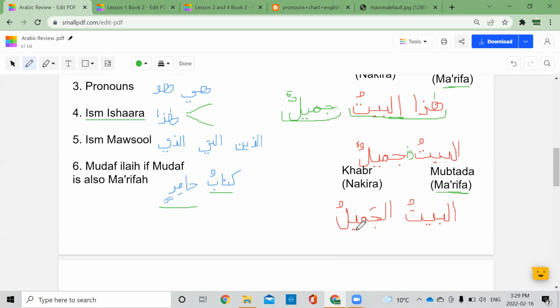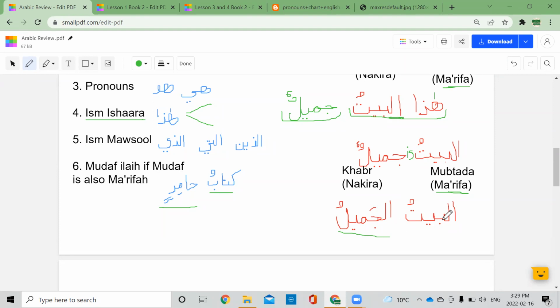Because see, this here is not nakira, right? Since this is not nakira, it is not the khabar. So what is the meaning of al-baytul jamilu? The beautiful house. Now you need to say something else. You can say al-baytul jamilu qaribun min al-masjidi. That will be your khabar. The beautiful house is close to the masjid.